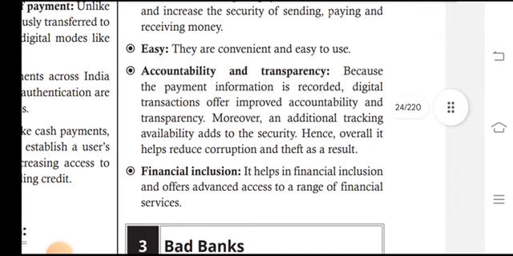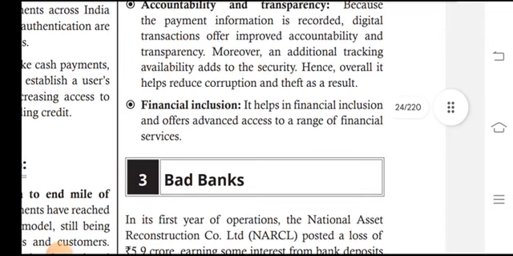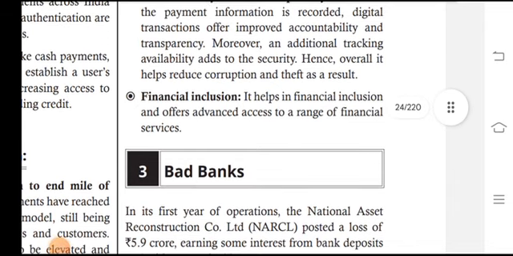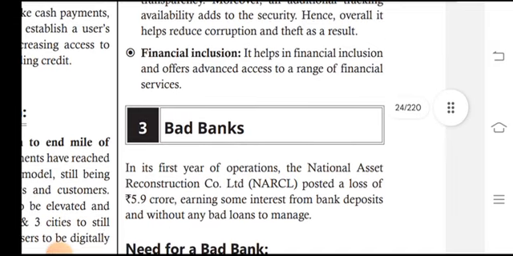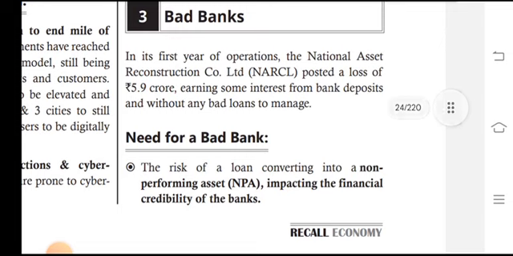Accountability and transparency: because payment information is recorded digitally, transactions offer improved accountability and transparency. Moreover, the additional tracking availability adds to security and hence overall helps reduce corruption and theft. Financial inclusion: it helps in financial inclusion and offers advanced access to a range of financial services.